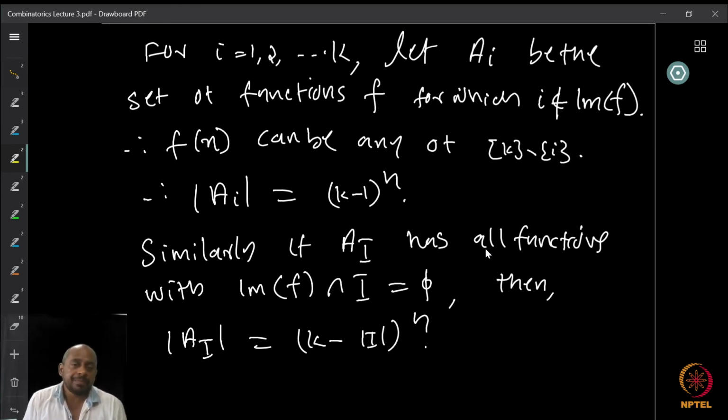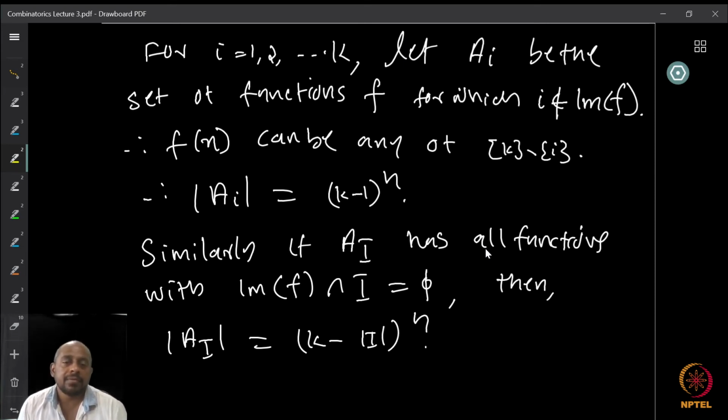Now, f of x can be any of the elements other than i, right? So there are k minus 1 such elements. Therefore, the number of possible functions which do not map to i, the cardinality of A_i, is k minus 1 whole raised to n. There are k minus 1 elements, so k minus 1 whole raised to n.